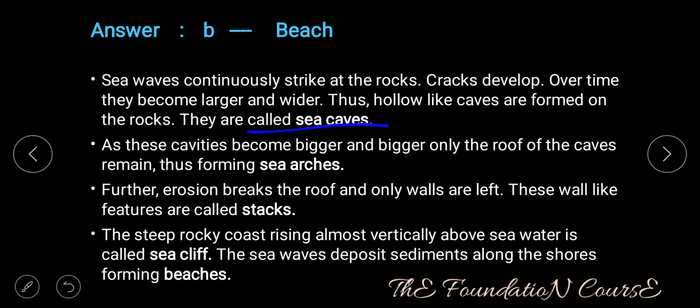As these cavities become bigger and bigger, only the roof of the cave remains, thus forming sea arches. Further erosion breaks the roof and only walls are left. These wall-like features are called stacks. The steep rocky coast rising almost vertically above seawater is called a sea cliff. The sea waves deposit sediments along the shores, forming beaches.